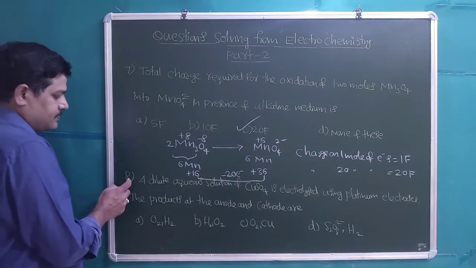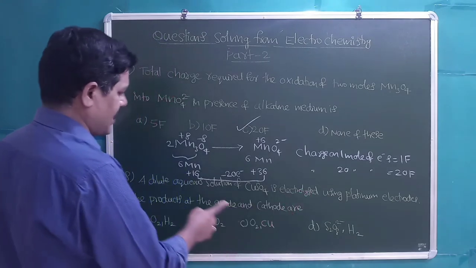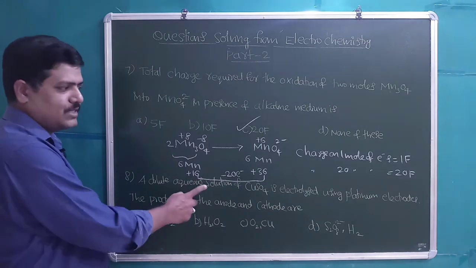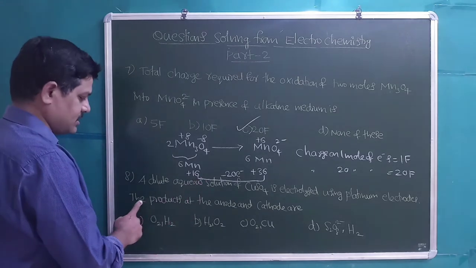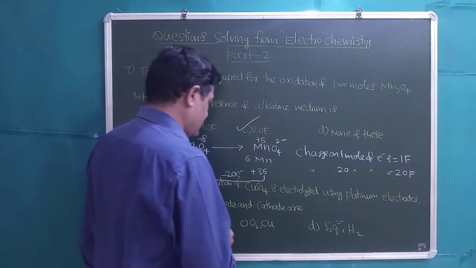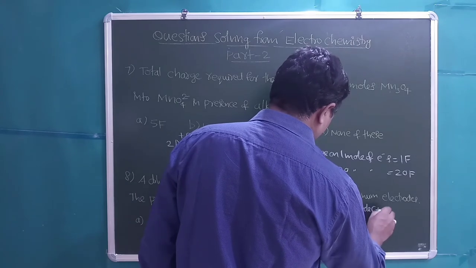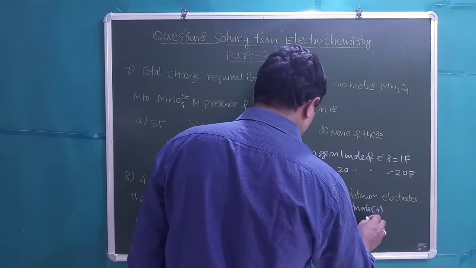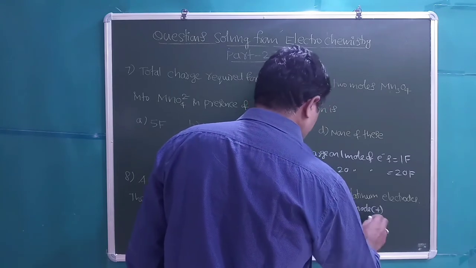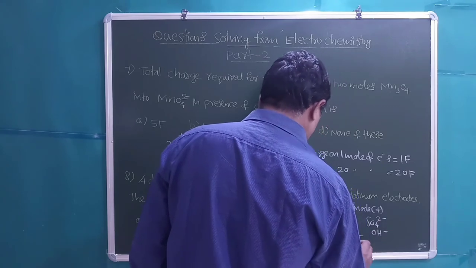So next question. A dilute aqueous solution of copper sulfate is electrolyzed using platinum electrodes. Platinum electrodes in the sense inert electrodes which do not take part in the cell reaction. The products at the anode and cathode, aqueous solution we are taking, students. Anode, charge on the anode in the electrolytic cell is positive. So what ions are present here? Anions, SO4 2 minus, aqueous solution, so OH minus also present, right?